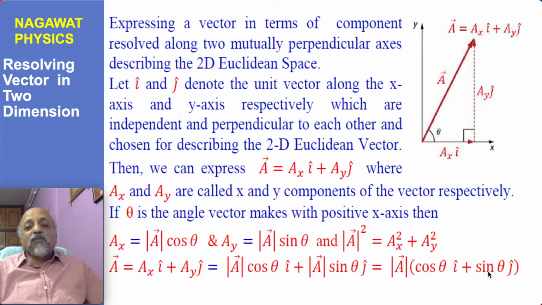So you know that if you know the magnitude of a vector and the angle it makes with the x-axis, in case of a two-dimensional vector, it is very easy to find the components or projections, and it is very easy to resolve the vector in terms of the unit vectors i and j, which are chosen along the x and y axes respectively. So that's as simple as it sounds.